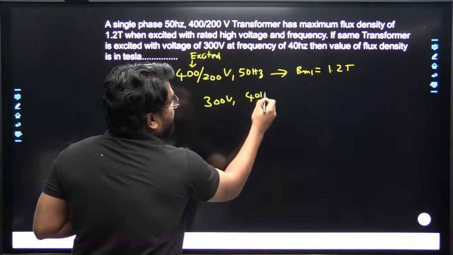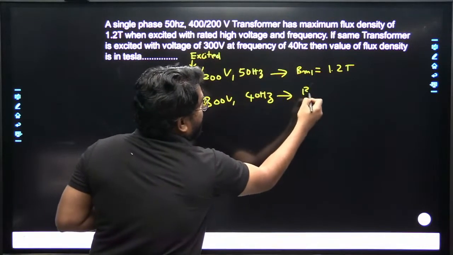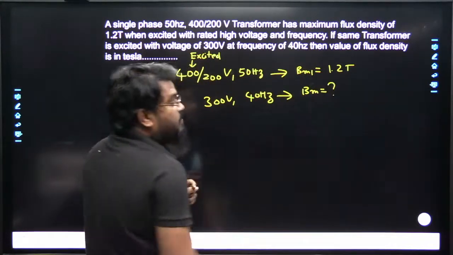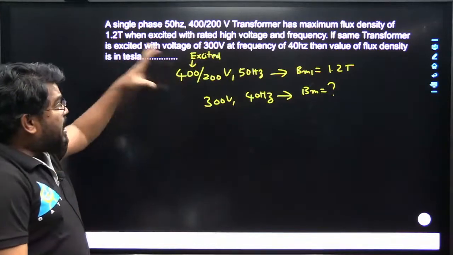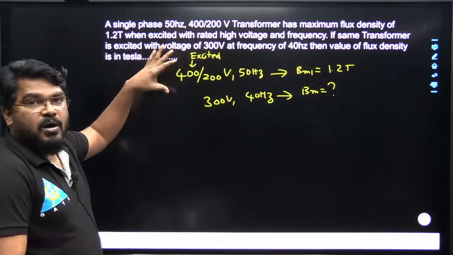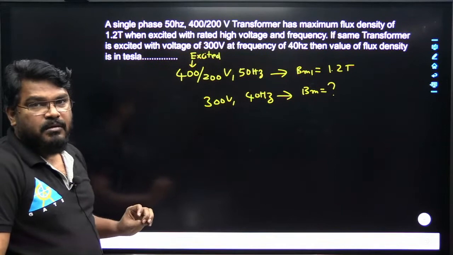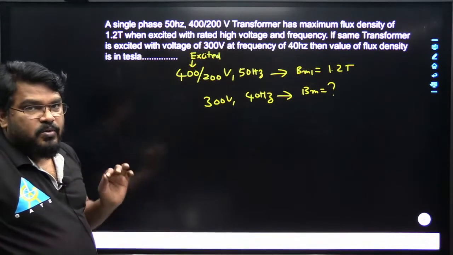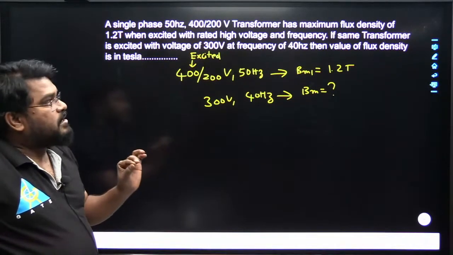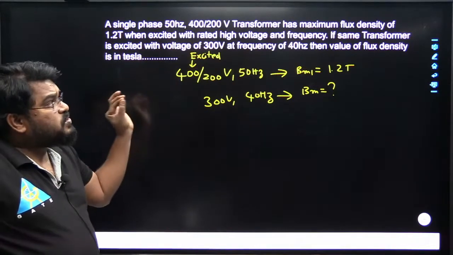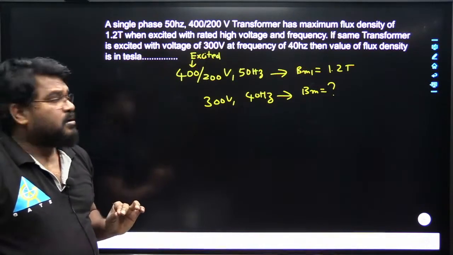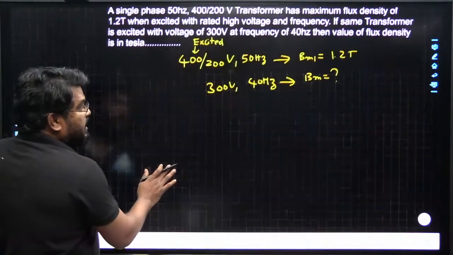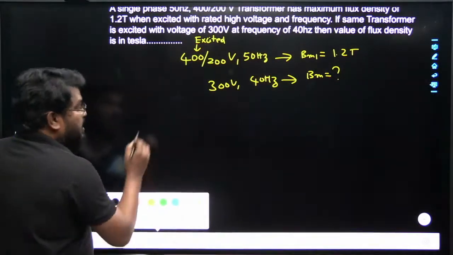40 Hz frequency. So then what is the value of the B maximum? Okay, so this question belongs to the operating side of the transformer. So we can write, during operation of the transformer.